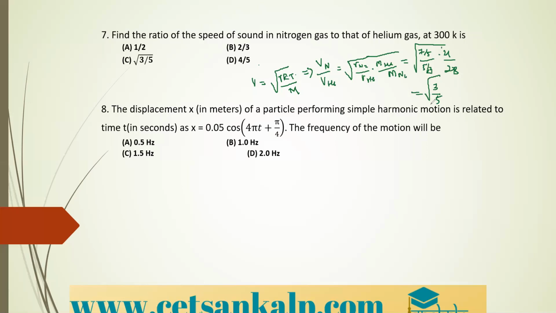Here, from the given equation, the coefficient of t that you can see is 4 into pi. As we know, the relation between frequency and this is that frequency is equal to omega by 2 pi.